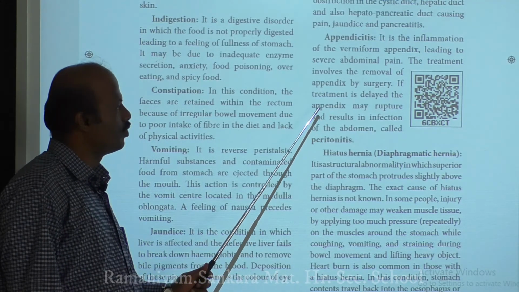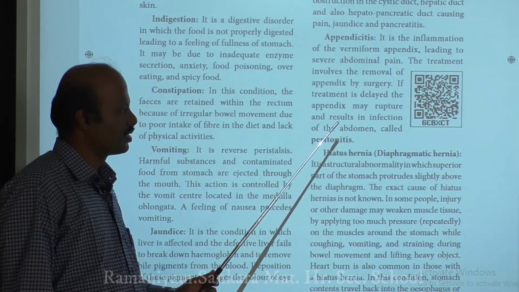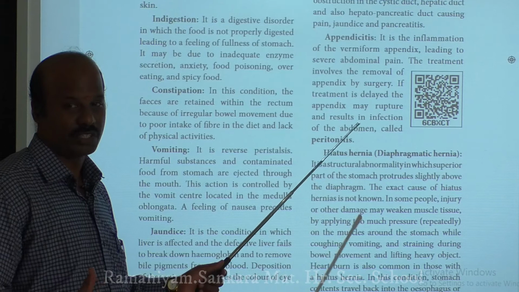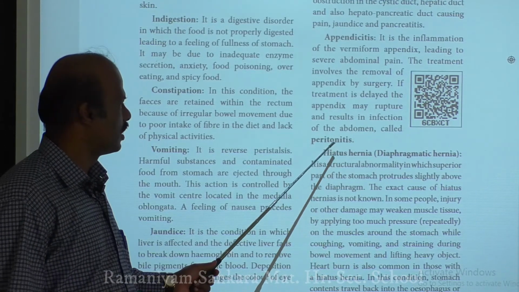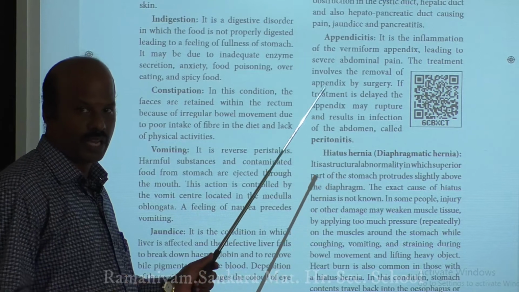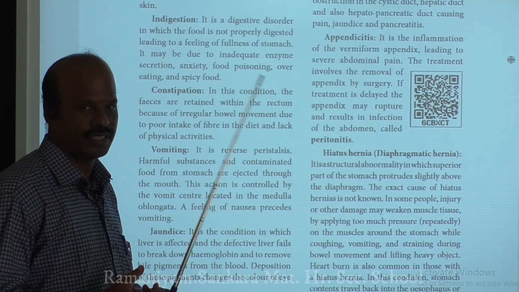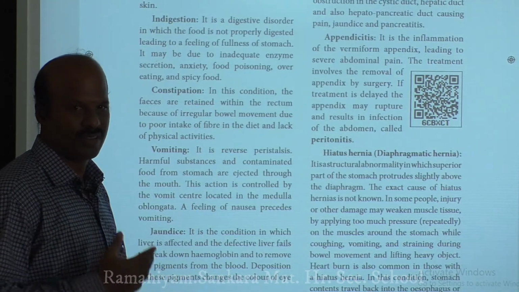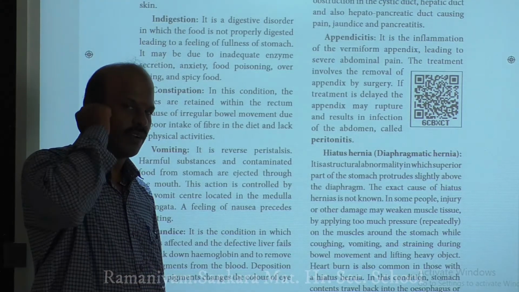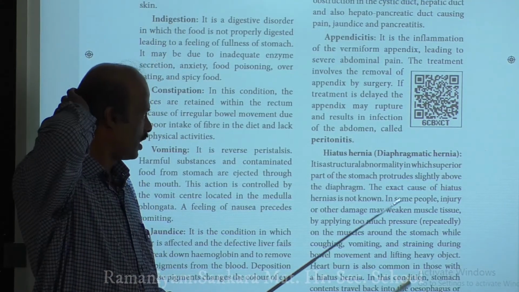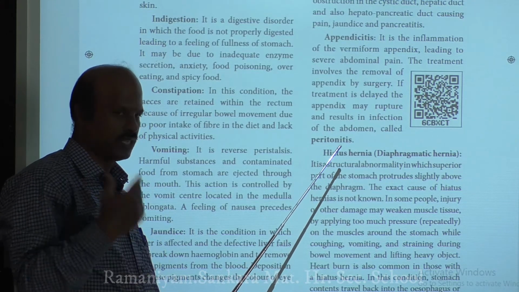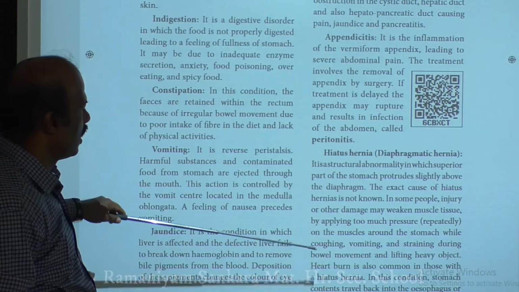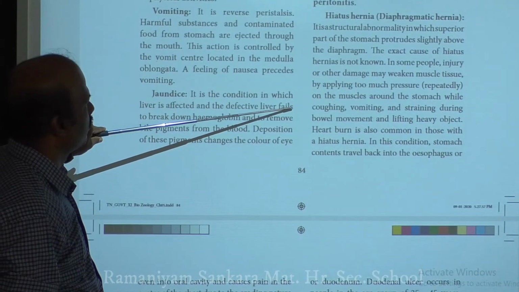A delay in the removal of the appendix by surgery may cause a rupture of the appendix, and it results in inflammation and infection in the abdominal region, which is called peritonitis. So when you get appendicitis and you are not able to remove it, it will burst, give more pain in the abdominal region, and finally you may get an infection called peritonitis. So as soon as you have this problem, you have to remove the appendix by means of surgery. So next is the hiatus hernia.